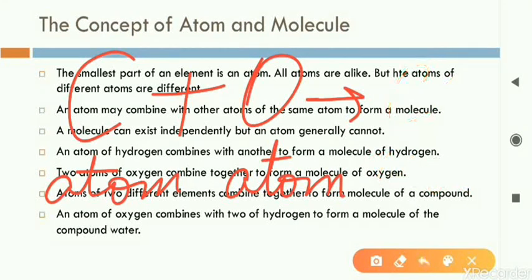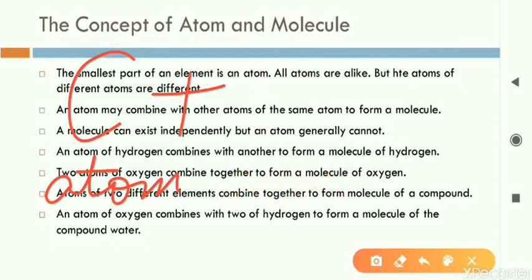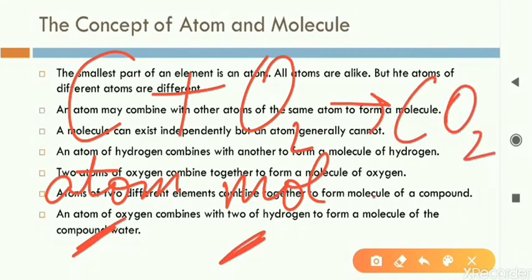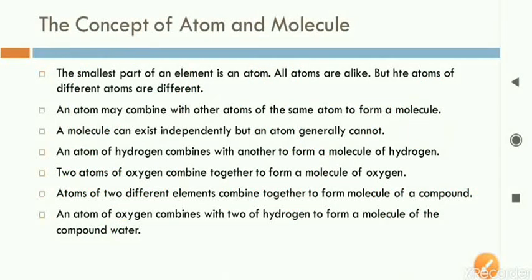Another way, we can also write this as C plus O2. Now O2 means one oxygen molecule, and one carbon atom. Both will join together and make CO2. This is also a molecule. So this is how different atoms and molecules can join together. After joining, what is made is called a molecule.